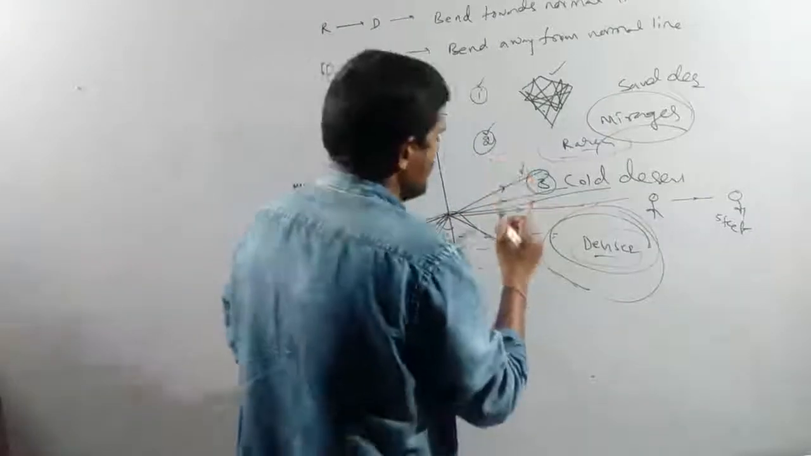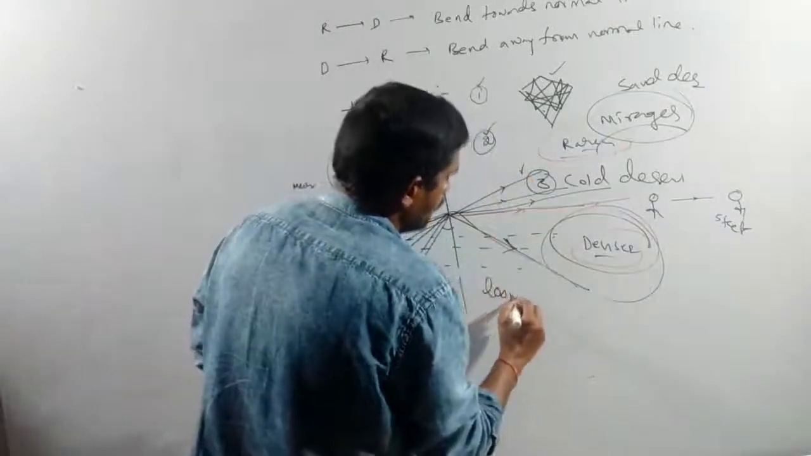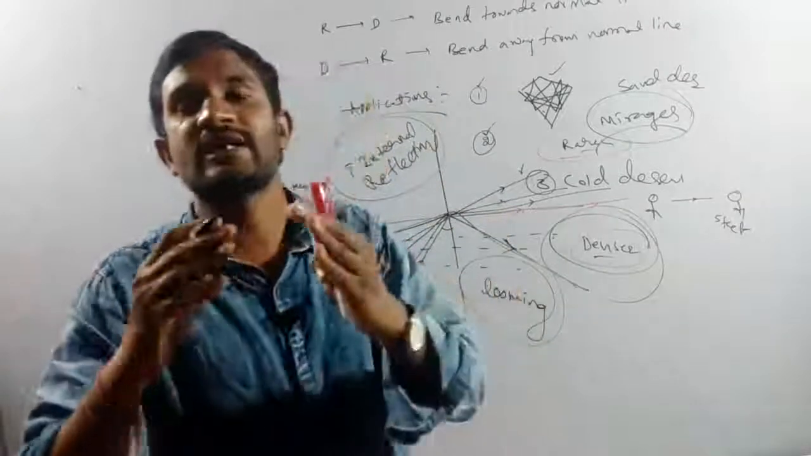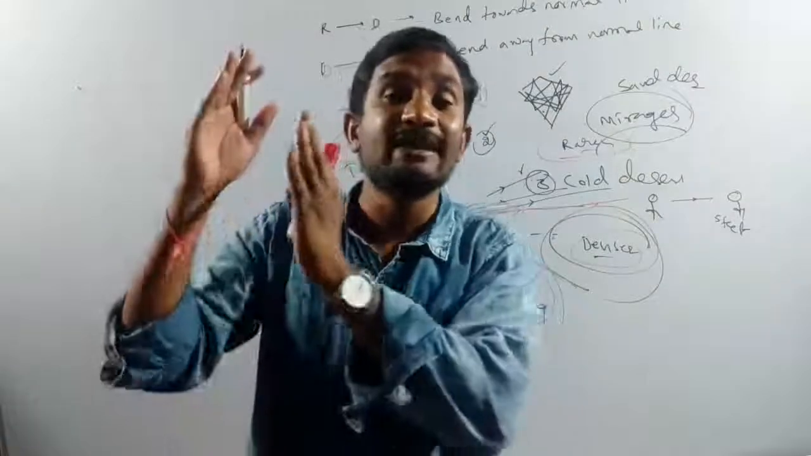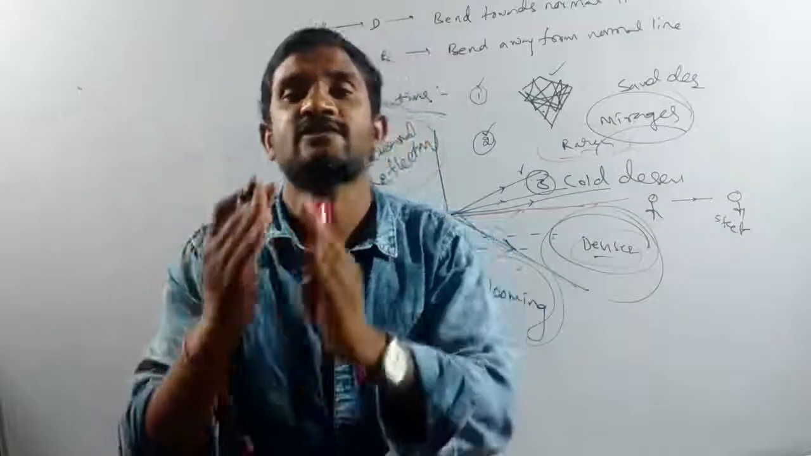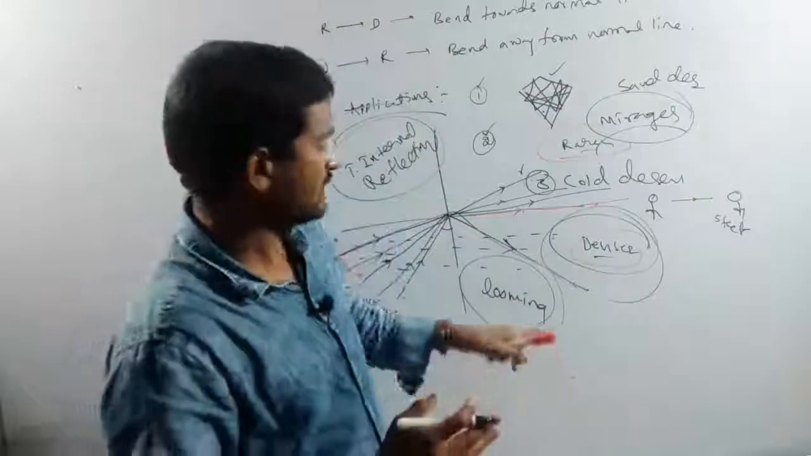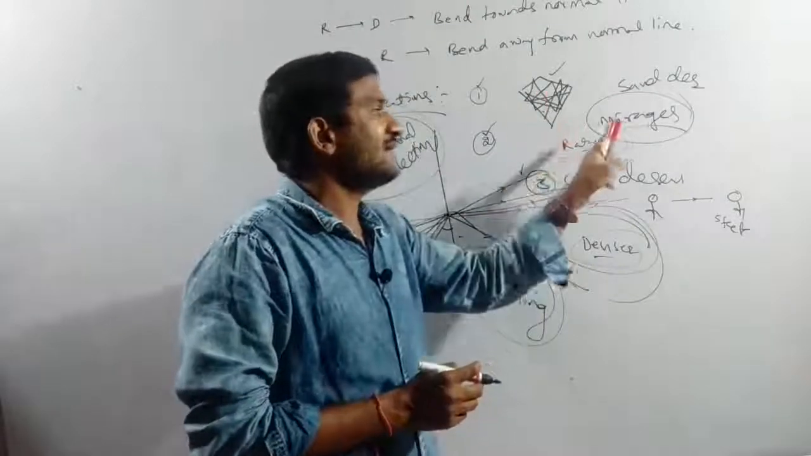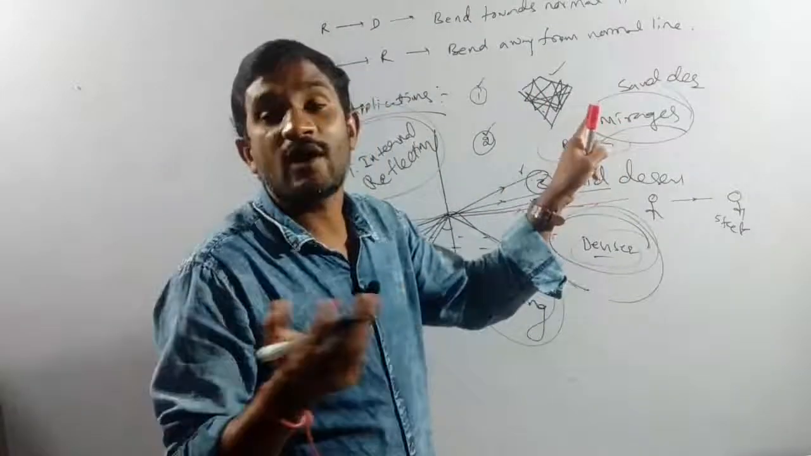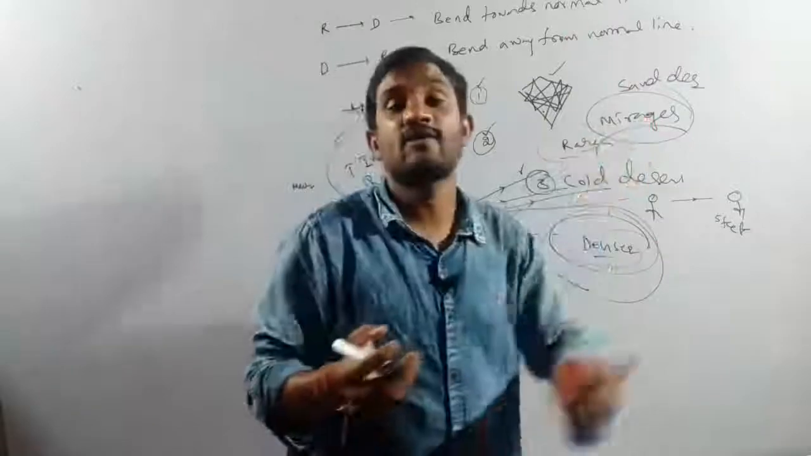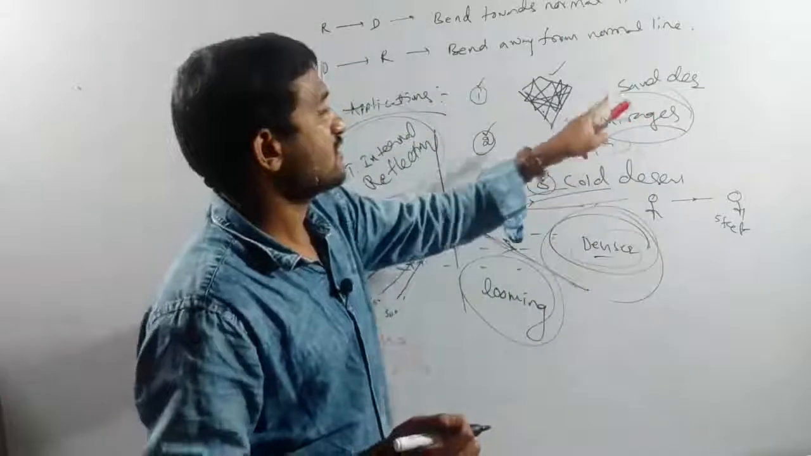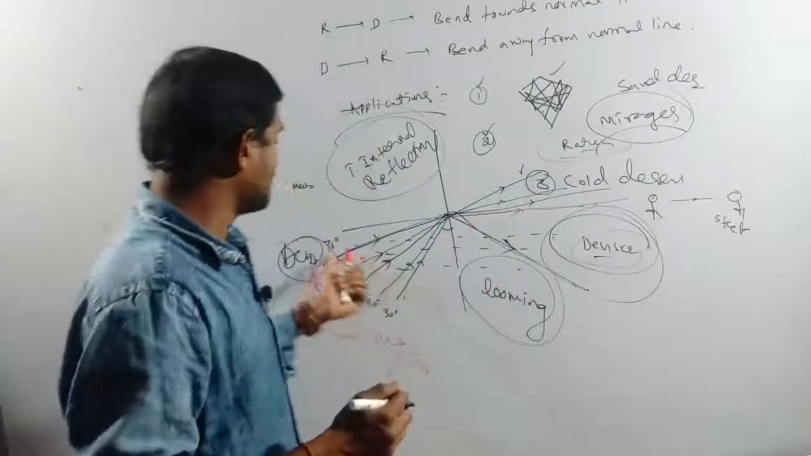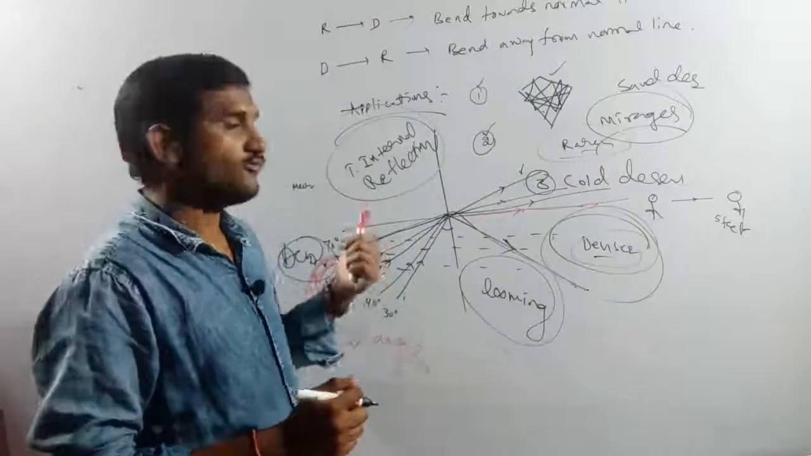This process we have to know as what? Looming. In the cold desert, any object appears bigger in size compared to its actual size. That we have to know as looming. On the black tar road and the sandy desert, water appears. That we have to know as what? Mirages. Formation of mirages and formation of looming is due to total internal reflection.